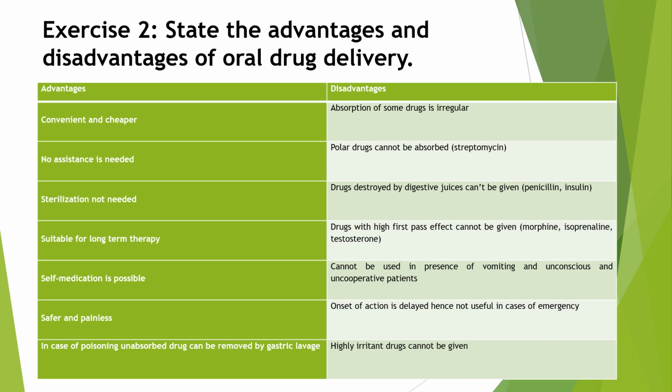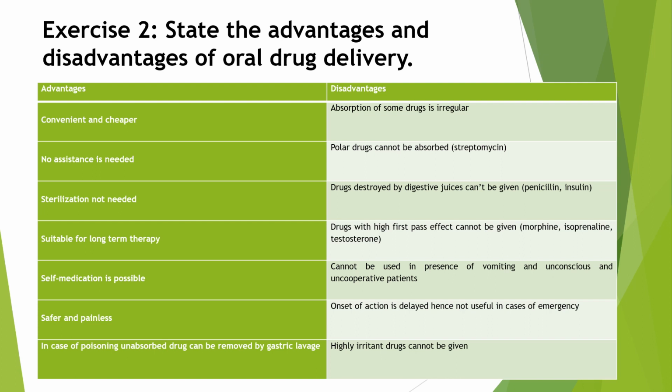Then drugs that are destroyed by gastric juice cannot be given by oral route, for example penicillin and insulin. These drugs are destroyed by gastric acid, that's why we cannot give them by oral route. They are always given by parenteral route.